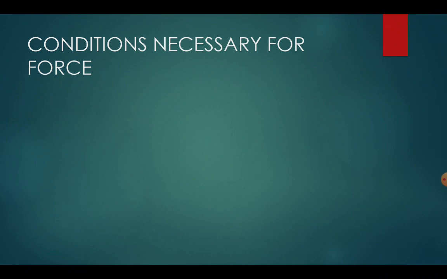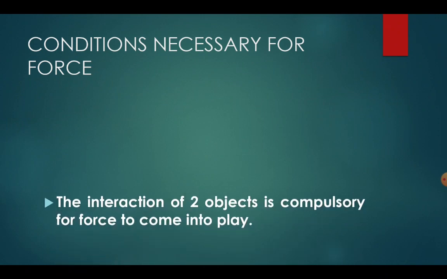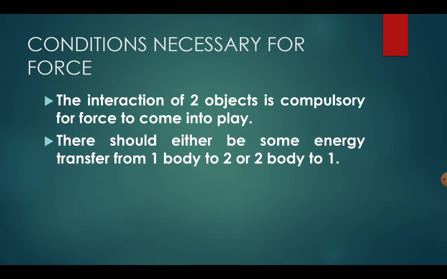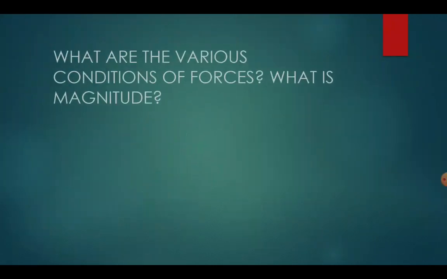Let's discuss conditions necessary for force to take place. The interaction of two objects is compulsory, meaning either the two objects should be touching, or, as we will discuss in a later case, the two objects are not touching but are close to each other, and there should be some energy transfer from one body to the second body or from the second body to the first. For example, if a man is transferring his energy to the car, then the car will be moving. If there is no energy transfer, there is no force taking place.